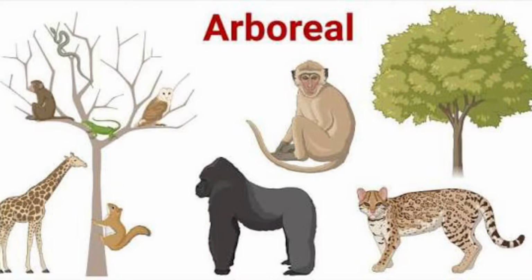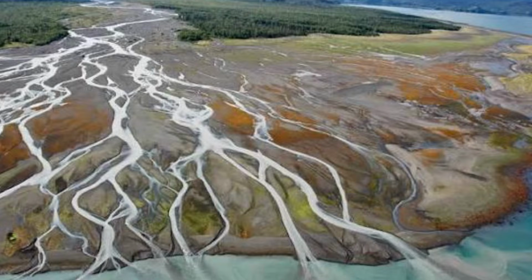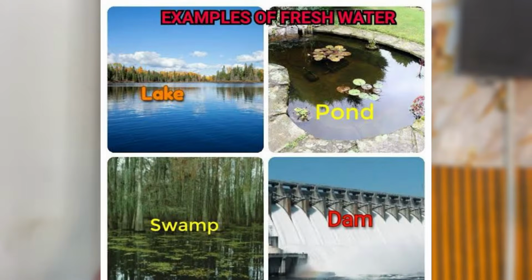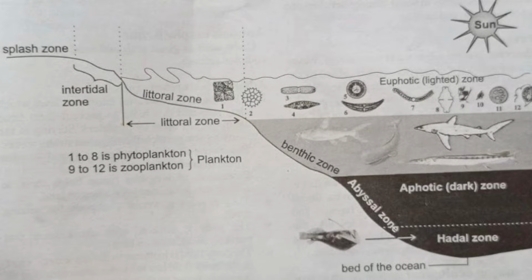Now, under environment, we have biomes and habitats. This is a very broad aspect, I know, but you have to be able to differentiate what a biome is and what a habitat is. They are 2 different things, but very similar as well. The different kinds of habitats: terrestrial, aquatic. Under these, we also have arboreal, estuary, and the other types, the freshwater and the saltwater habitat under the aquatic habitat.